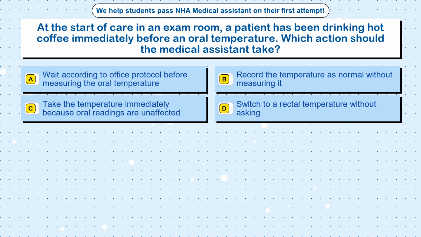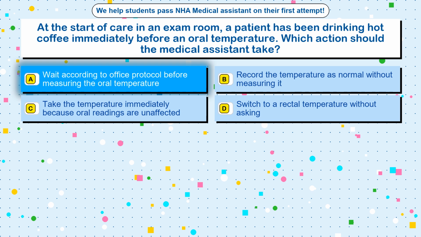Question 94. At the start of care in an exam room, a patient has been drinking hot coffee immediately before an oral temperature. Which action should the medical assistant take? Option A, wait according to office protocol before measuring the oral temperature. Option B, record the temperature as normal without measuring it. Option C, take the temperature immediately because oral readings are unaffected. Option D, switch to a rectal temperature without asking.